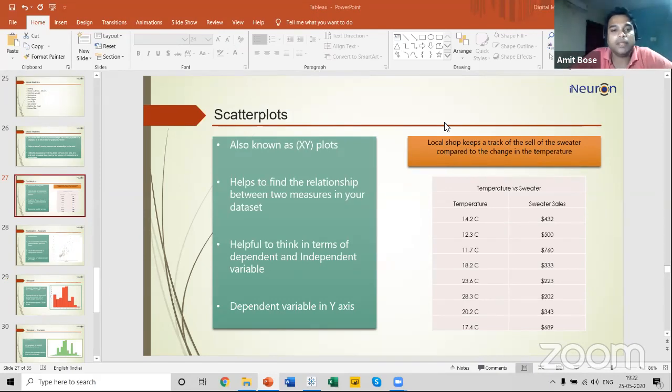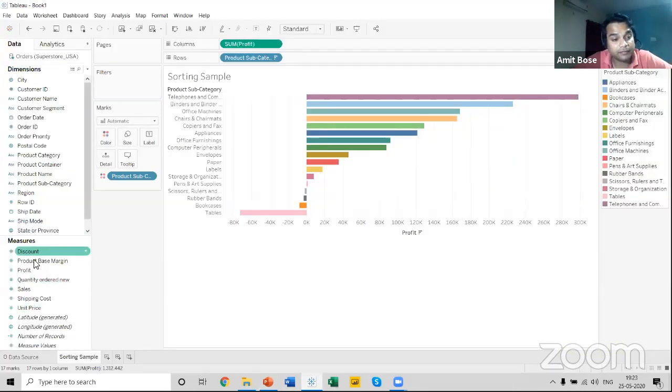Scatterplot is also known as an XY plot. Now forget about the definitions. Let me talk in terms of an example. The definition of scatterplot says that it helps you to find the relationship between two measures in your data set. Now measures means this section. So two measures in your data set, how they interact with each other.